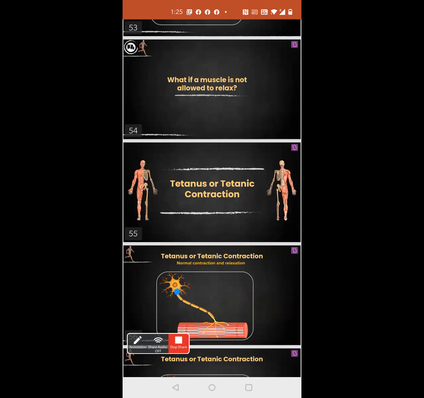Tetanus is the infection. Are you sure? Yes, ma'am. Then what is tetany? Tetany is also that infection. No, that is where everyone goes wrong. Tetanus is a different condition. Tetany is a different condition. Okay. So, tetanus.